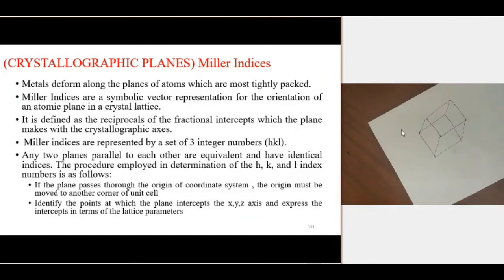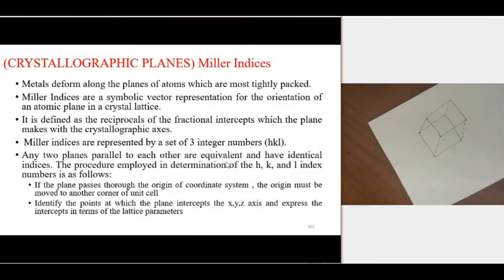The procedure for determining these Miller indices h k l. This hkl is used to represent a particular plane, where we use this curved bracket for indicating Miller indices for a plane, but we use square brackets for indicating the Miller indices of directions. And we use angle brackets for representing the family of Miller indices of directions. The bracket is very important. Here we use a curved bracket.